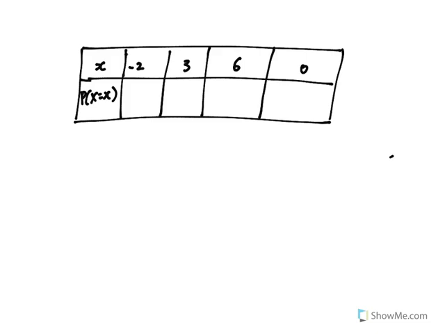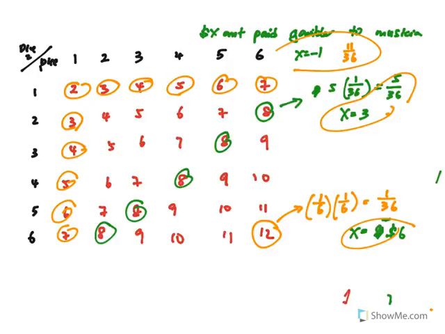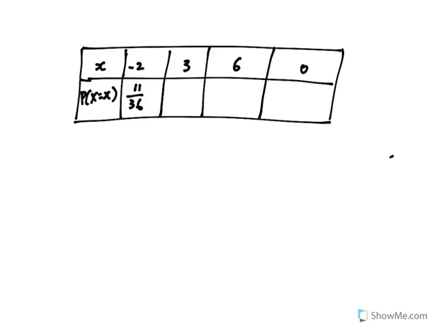To pay -2, either of the dice is going to show 1, so it's 11 out of 36, as we have found. When we get 3, it will be 5 out of 36, because it means a score of 8. A score of 12 will give me 1 out of 36. And if you look at all this, just take 1 minus the first three, and your last outcome, which neither gets anything, will be 19 out of 36.